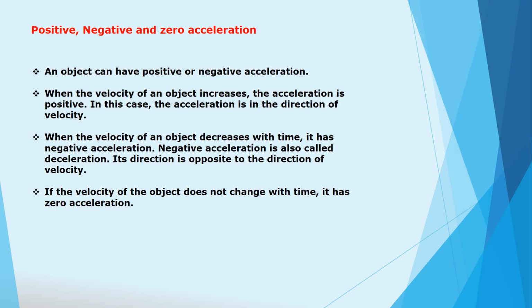When the velocity of an object decreases with time, it has negative acceleration. Negative acceleration is also called deceleration. Its direction is opposite to the direction of velocity. If the velocity of the object does not change with time, it has zero acceleration.